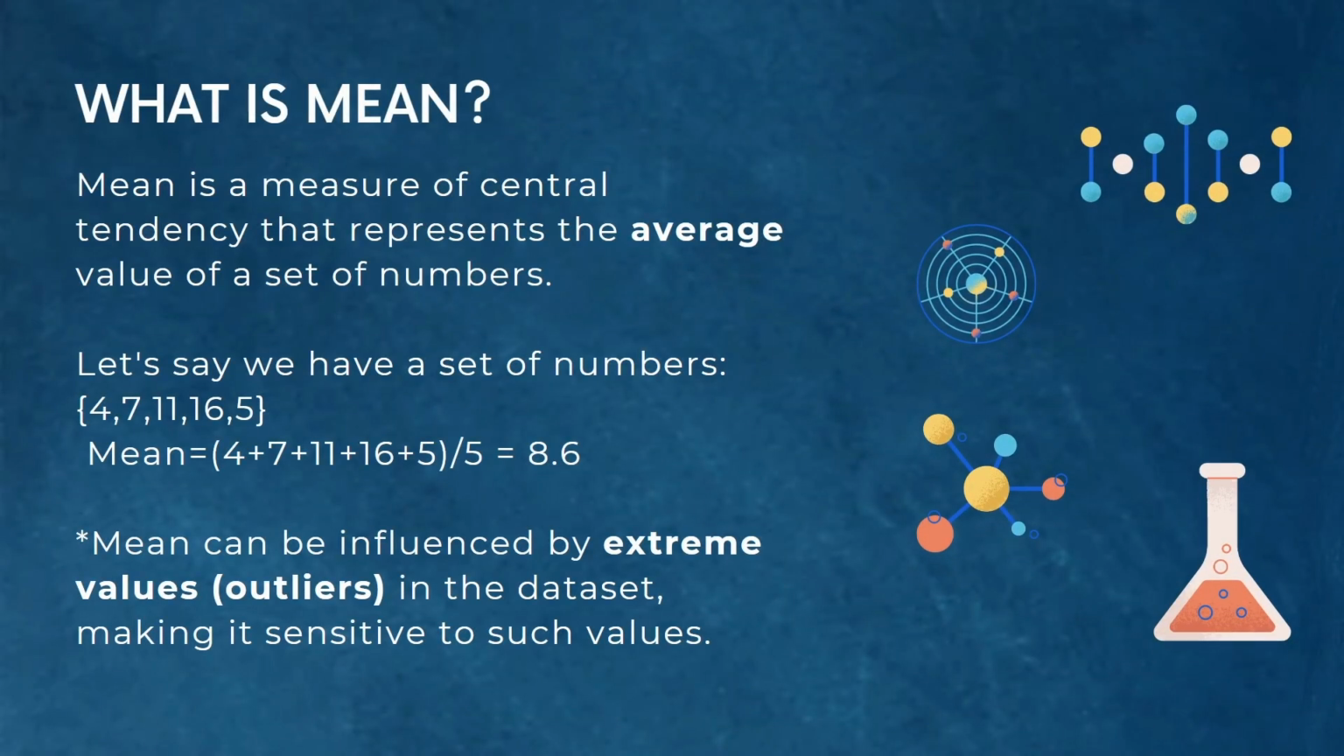Mean. In statistics, the mean is a measure of central tendency that represents the average value of a set of numbers. It is calculated by adding up all the values in a dataset and then dividing the sum by the total number of values. The mean provides a central value that can be useful for summarizing a dataset and making comparisons between different sets of data.